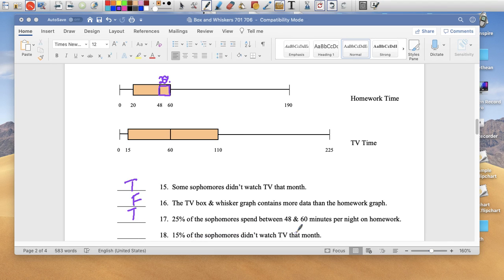15% of sophomores didn't watch TV that month. 15%. I have no idea. You can't. We're talking about quartiles here. First of all, everything is in terms of 25%. And I have no idea how many sophomores didn't watch TV. I don't know how many zeros there are. Okay, so false because I just can't. I just don't know. You can't get that information.